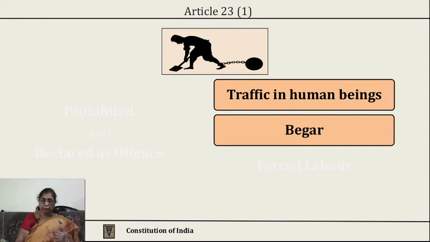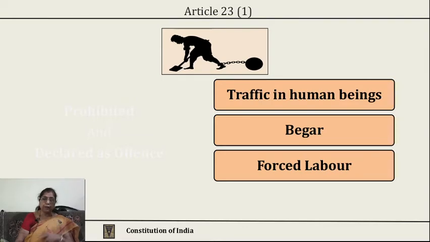Second is begar. Begar means making a person work without paying him anything. He is made to work, but he is not paid. He may be paid in some other forms. He may be made to work by promising him that he will be looked after or his family will be looked after. But if he is made to work without any remuneration, that is begar. This form of work was in prevalence even before the coming into force of our constitution. So, to prohibit that, this word has been added.